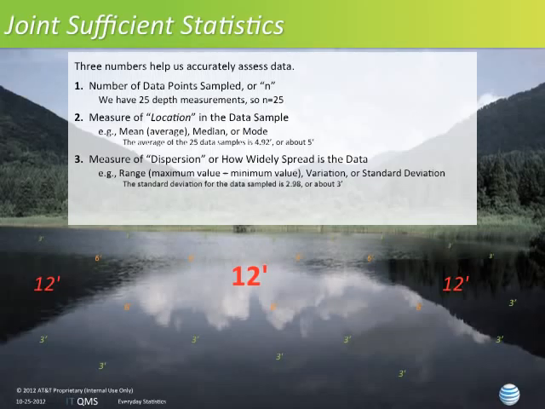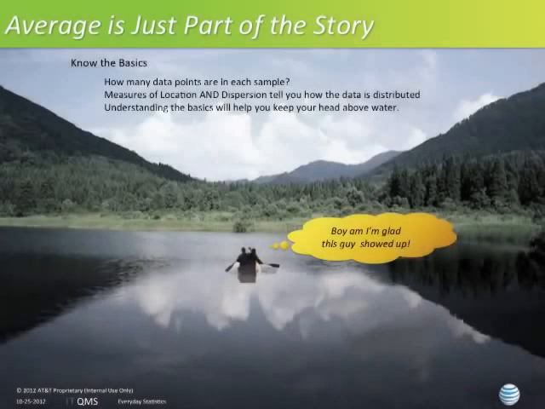But the third one we need is what we call a measure of dispersion, or really how widely spread this data is. The best example of this one is range, and range is calculated by the maximum value minus the minimum value. There's also the variation or the standard deviation. These three things together can help us really get a picture of what a data sample looks like. So an average is just part of the story.